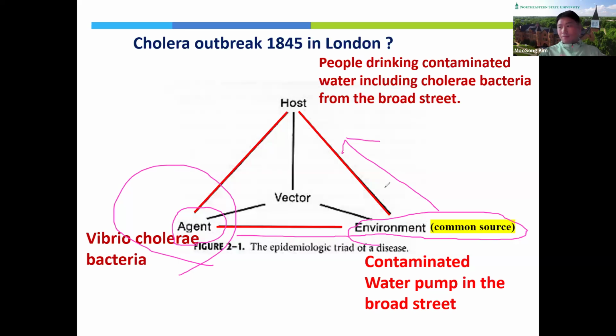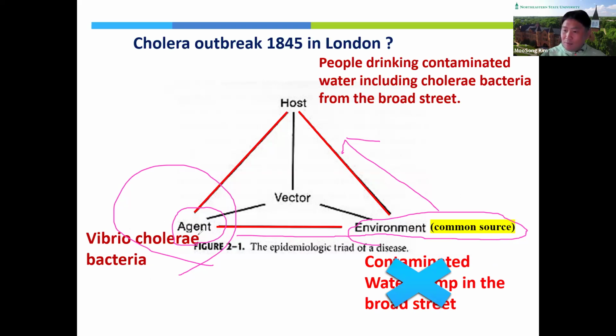So please remember how we addressed this cholera outbreak at that time. We addressed it by removing the common source.